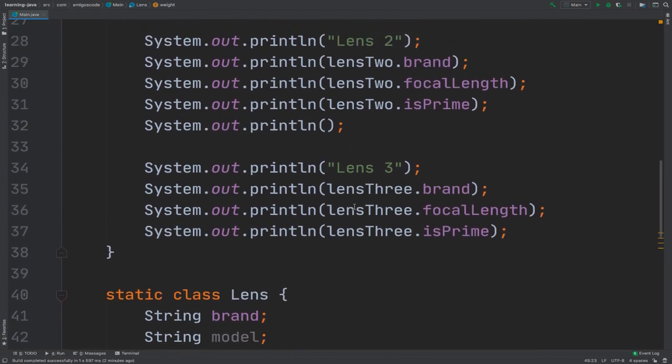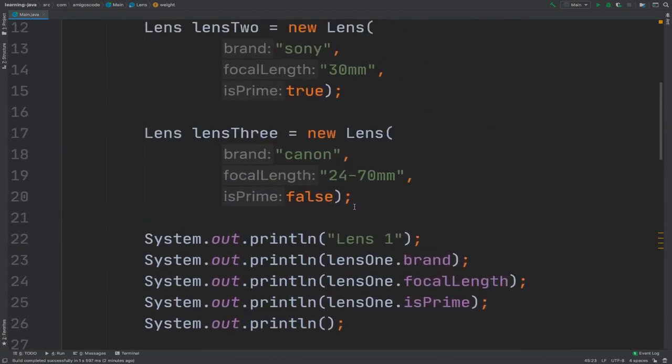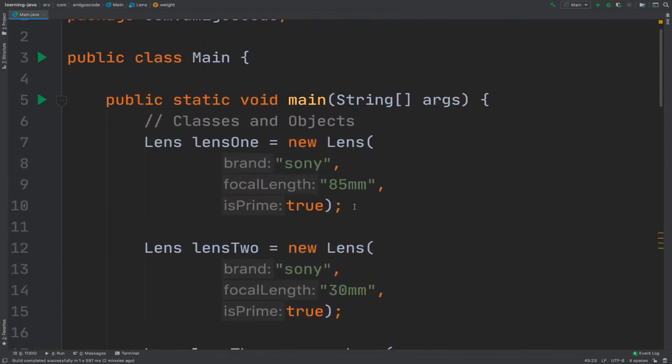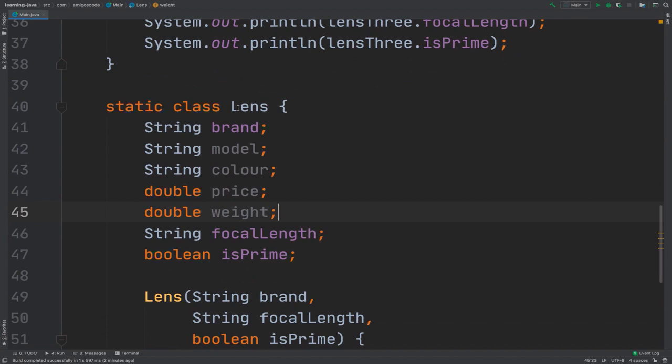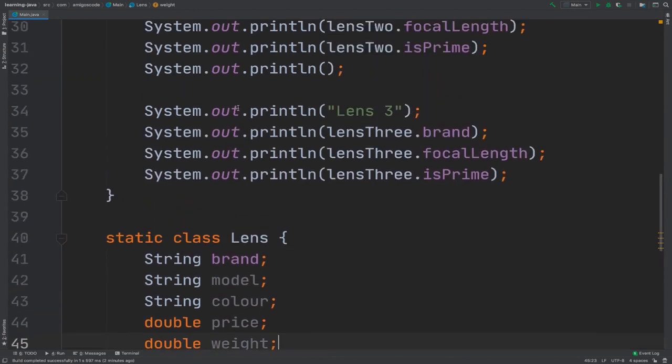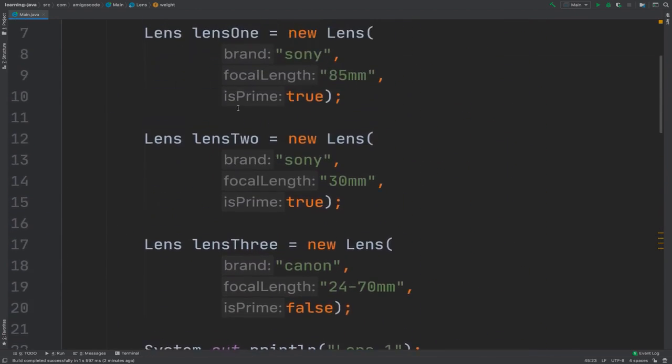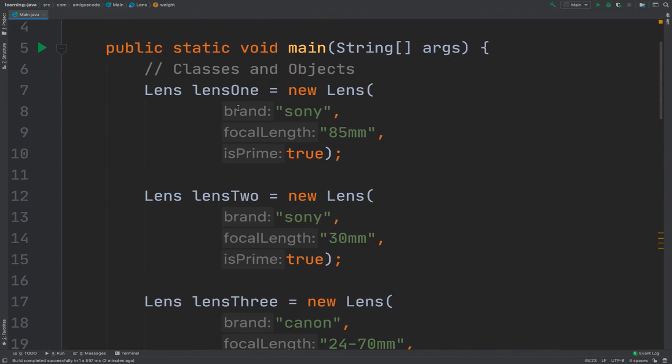If you have any questions on classes and objects, please do let me know. But remember, a class, so this class right here, is a blueprint for creating objects. And an object is something that models something in the real world.